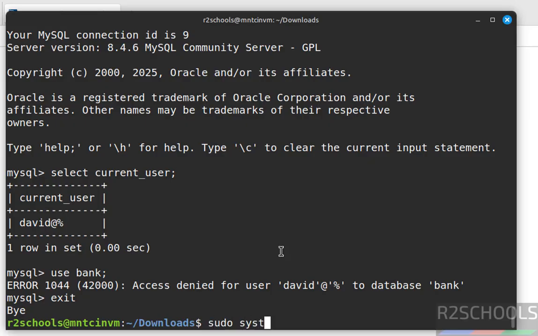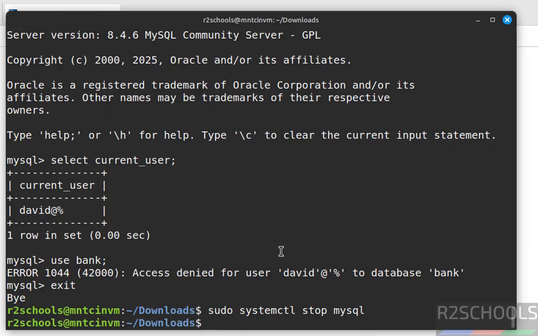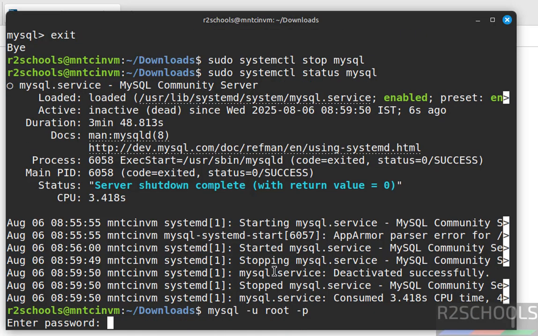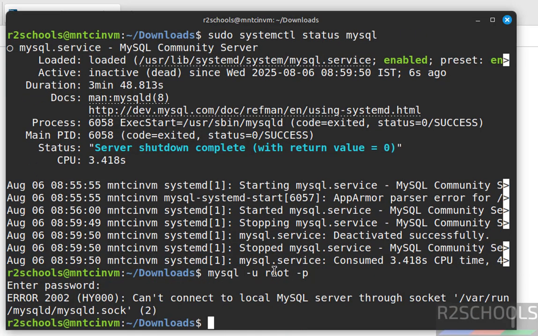sudo systemctl stop mysql. Hit enter. Now verify the same. sudo systemctl status mysql. See, MySQL service stopped. So we can also verify the same by trying to connect to MySQL server. mysql -u root -p. Provide the password of root account. See, we are unable to connect because MySQL server stopped.